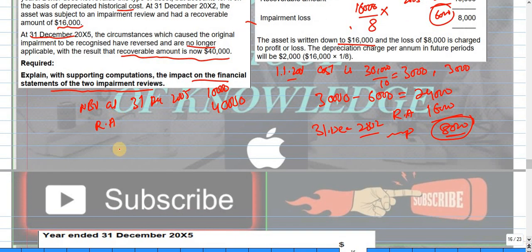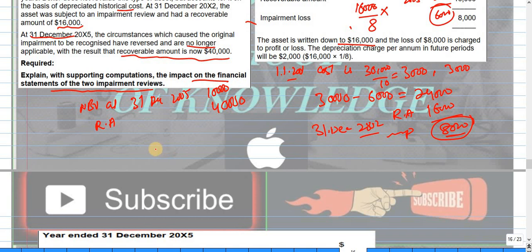If there was no depreciation, we just calculate the carrying value, the historical carrying value. Historical carrying value means what it would have been if there had been no impairment in the past.